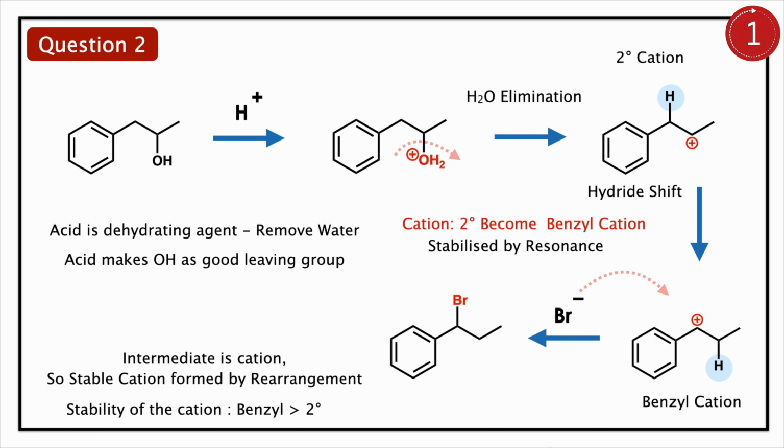Here an alcohol is there. You are using HBr, which is equal to HCl, that is an acid. Acid makes the alcohol a good leaving group. So OH leaves, and you have cation formation. The cation is a secondary cation but near the benzene. A benzyl cation is more stable than secondary. The excess stability comes from resonance. So a hydride shift, a rearrangement, happens. You have the cation near the benzene ring. Then the counter ion bromine attacks. You have the final product. The concept you have to learn here is that a benzyl cation is more stable than a secondary cation.